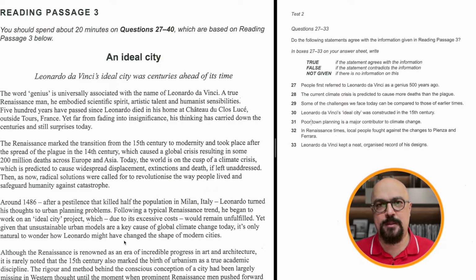And why do we do that? Well, this is skimming. It can give us the main ideas in each part, so that when we go to the questions, we'll have a better idea of where to look for the answers. I'll show you how it works.